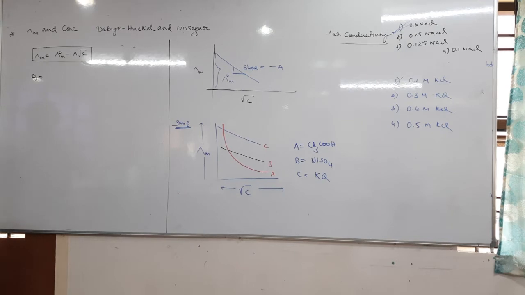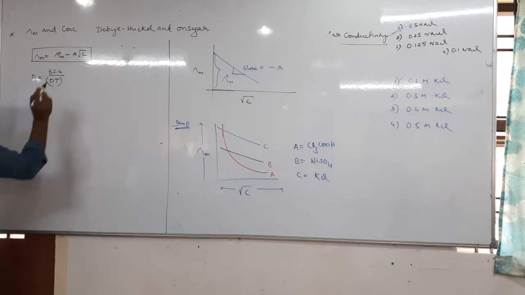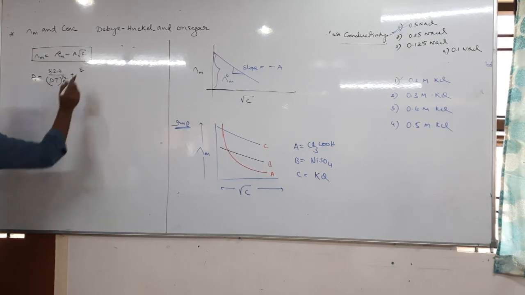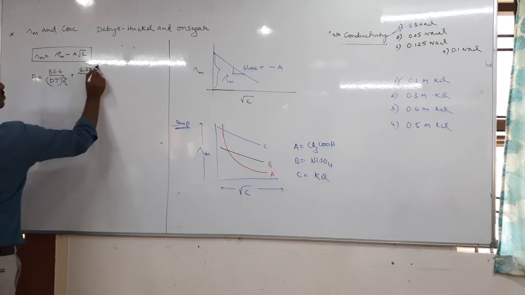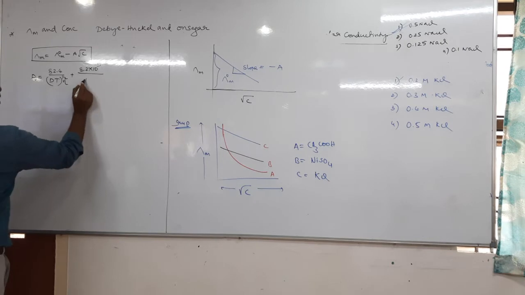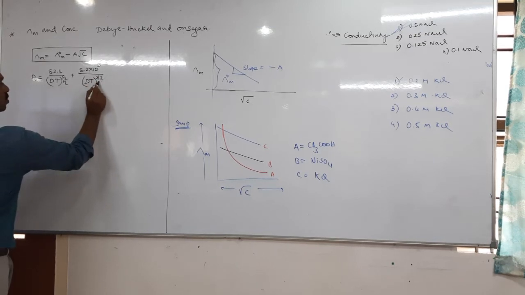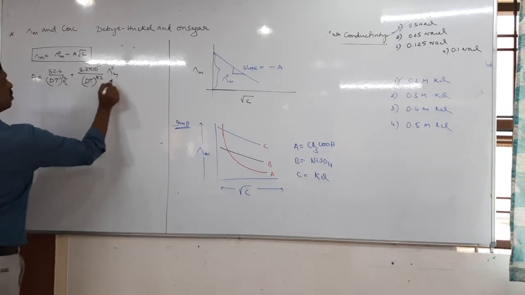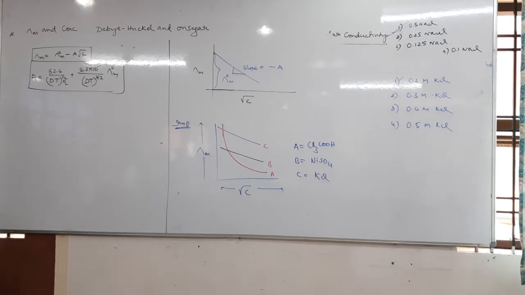So take A equal to 82.4 divided by (DT) power 1 by 2 eta, plus 8.2 into 10 power 5 divided by (DT) power 3 by 2, lambda naught. So this is the value of A.